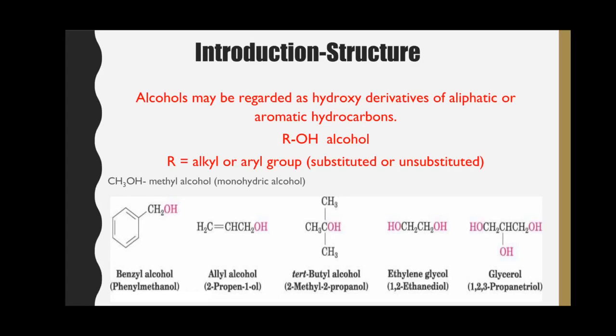When two hydroxyl groups are bonded to two different carbon atoms, the alcohols are known as dihydric alcohols. The example of dihydric alcohol is ethylene glycol. In this molecule, there are two hydroxyl groups which are bonded to two different carbon atoms. This is an example of trihydric alcohols, in which three hydroxyl groups are bonded to three carbon atoms in the molecule.